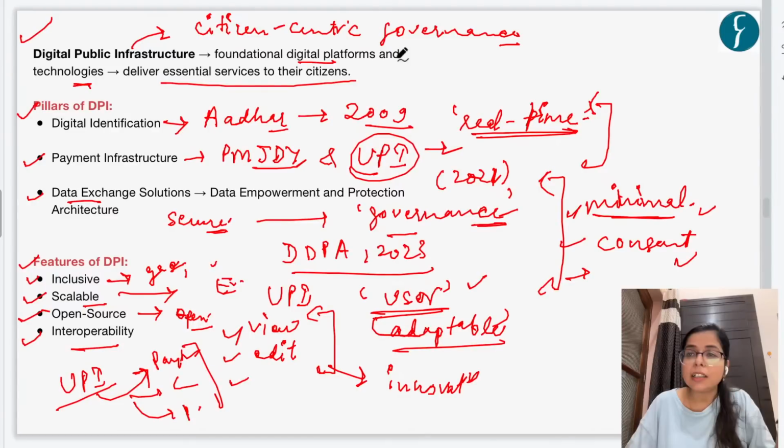The second thing is good health and well-being, to promote Sustainable Development Goal 3. For health, we have the National Digital Health Mission, which was launched by the Government of India in 2018. We have the e-Sanjeevani portal, a telemedicine portal through which telemedicine facilities could be enjoyed by people living in remote or rural locations also. We also have the digital health ID. So these are some examples of how DPI could be used in the health sector.